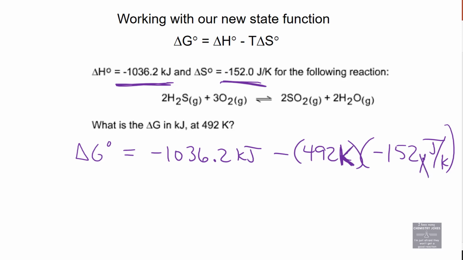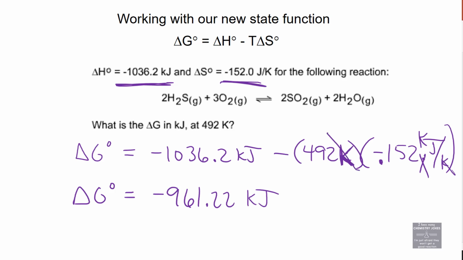What I'm going to do is mark out that decimal and move it 3 times to make negative 0.152 kilojoules per Kelvin, because my delta H is a really large joule number. If I do that multiplication and subtraction, I get negative 961.22 kilojoules, because my Kelvin canceled out.